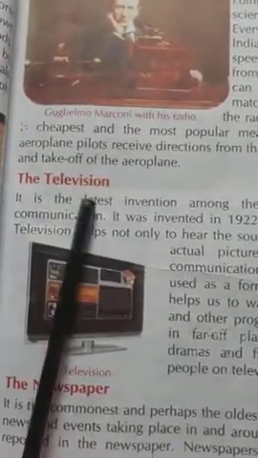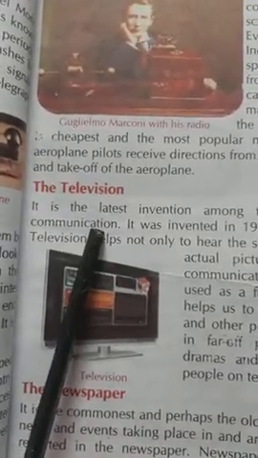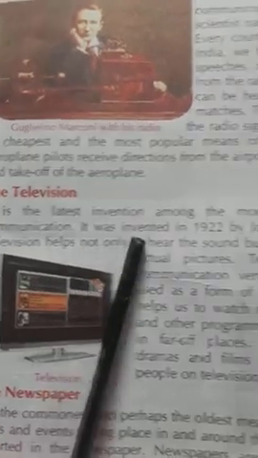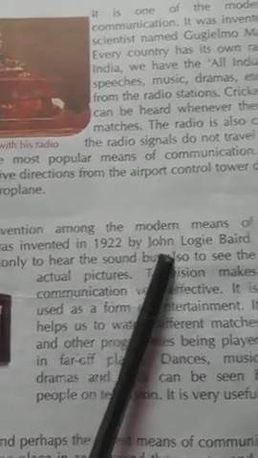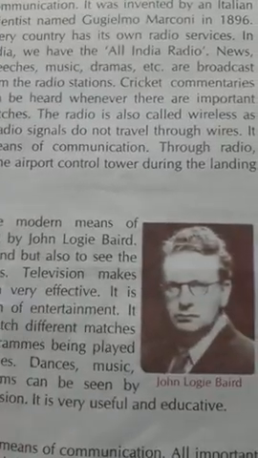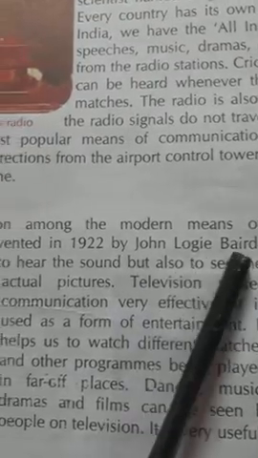Now the television. It is the latest invention among the modern means of communication. As we all know, of course, television is the latest means of communication. It was invented in 1922 by John Logie Baird. Underline this. Who invented television and in which year? That is in 1922 by John Logie Baird.